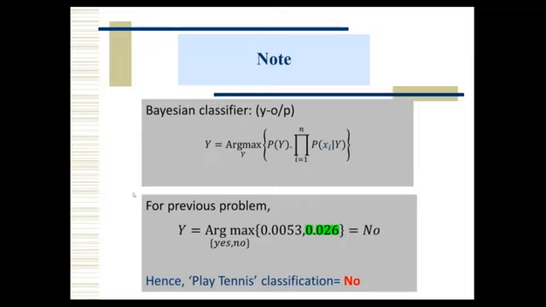For the previous problem we covered, for argmax, what is the y value, the class, yes or no, and what are the probabilities we got: 0.0053. Here we got 2 probabilities that we have to write, and out of these 2 probabilities which is the highest probability, 0.02, and this highest probability corresponds to which class, the no class. So that's why the result is no. That means finally the classification of the given instance is nothing but no. This is the actual meaning.